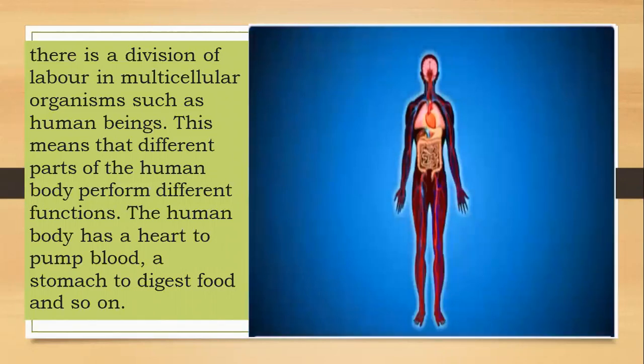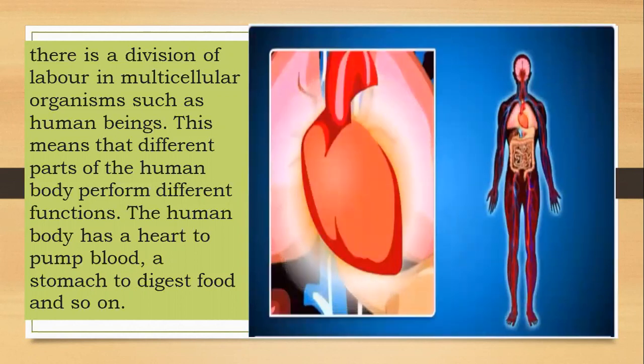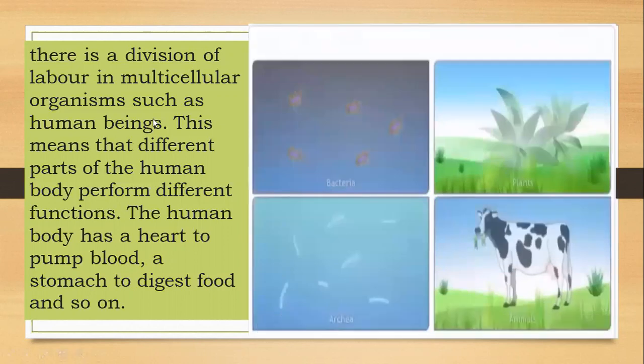On the other hand, different organs perform different functions in a multicellular organism. For example, the human body has a heart to pump blood, a stomach to digest food, and kidneys to excrete wastes. There is a division of labor in multicellular organisms such as human beings. This means that different parts of the human body perform different functions.